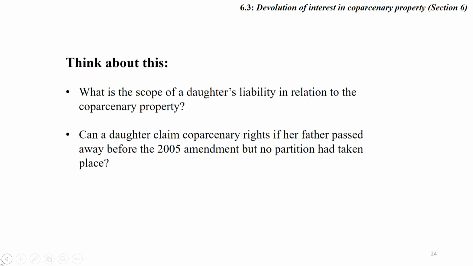Friends, on the basis of the discussion, you can think about certain points. What is the scope of a daughter's liability in relation to coparcenary property? Can a daughter claim coparcenary rights if her father passed away before the 2005 amendment, but no partition had taken place? Before closing my discussion, I want to clarify a certain point.